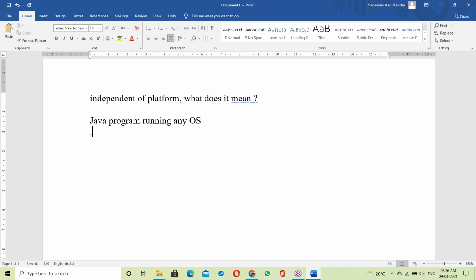That means the dot class file. What we discussed yesterday, the dot class file is independent of OS. So independent platform means independent of OS. Simply just independent of OS.